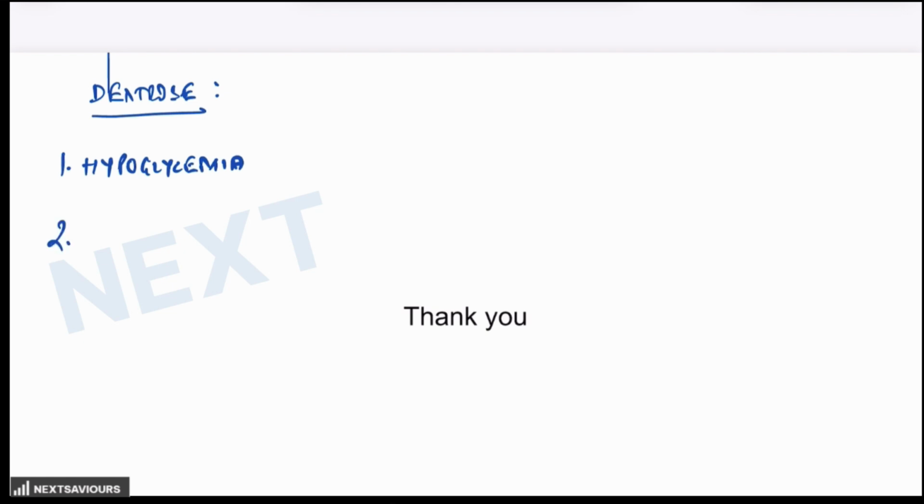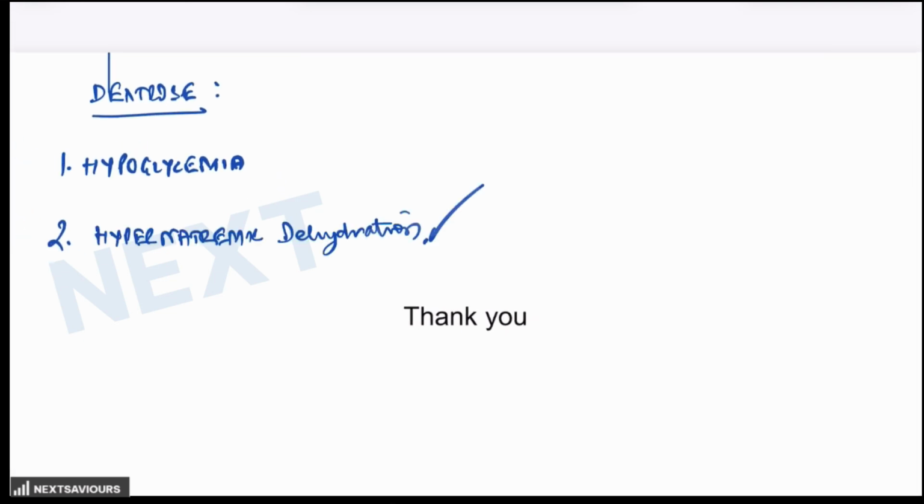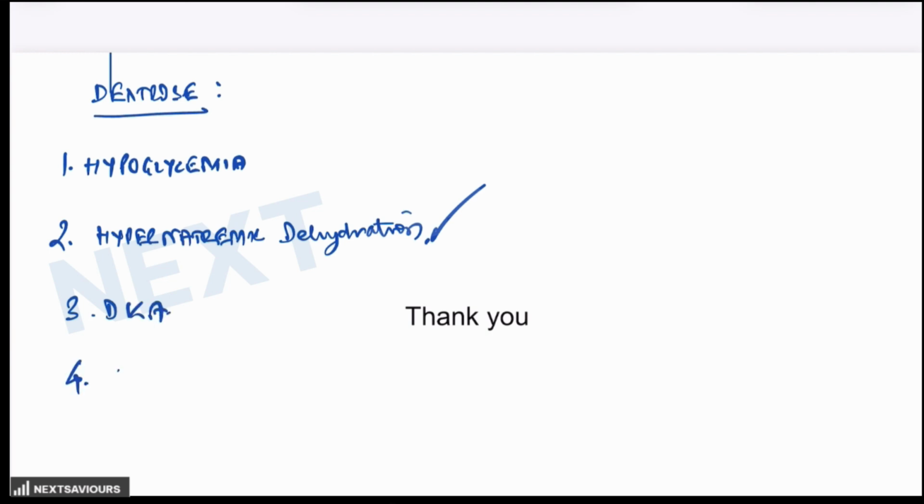Second is hypernatremic dehydration. Here we have already talked about it, remember, it is never used for the rapid correction. It is used during the gradual correction of the serum sodium level. Then obviously diabetic ketoacidosis, then rehydration in malnourished or pediatric ICU patients, or in patients who are presenting with shock with hypoglycemia or lactic acidosis.